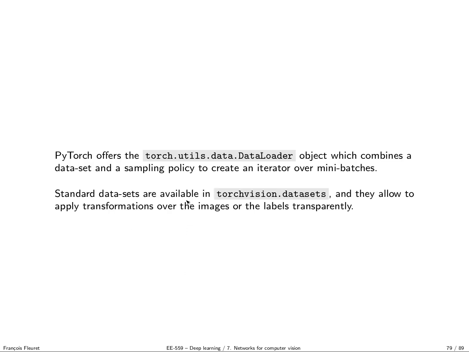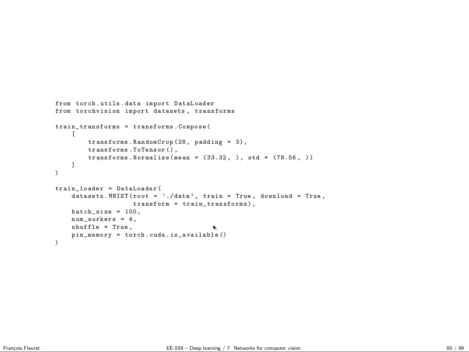So the class utils.data.DataLoader combines a dataset with a sampling policy to create an iterator over mini batches, and all the standard datasets are available in Torch Vision, and they allow to apply transformation over the image or the labels transparently. So let's take a very simple example. If we want to do this for MNIST, we would import from torch.utils.data the DataLoader, from Torch Vision the datasets and transformations.